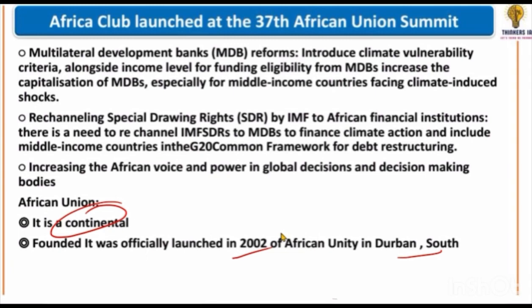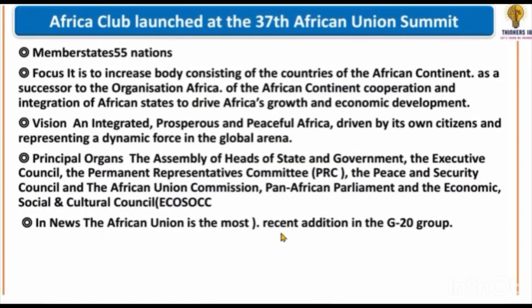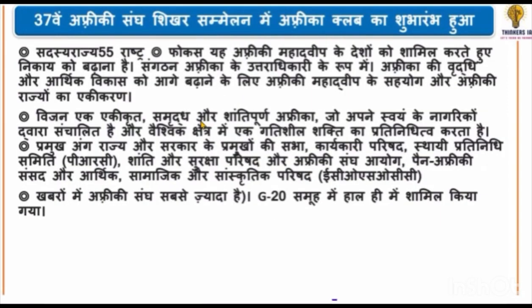It has 55 members, all being a part of it. Its main focus is to promote cooperation, to foster mutual cooperation. And it's just been in the news because it has also become a member of the G20. We've looked at this article about the African Union, so let's proceed to our next article. The next article is about our 10,000 Genome Project.